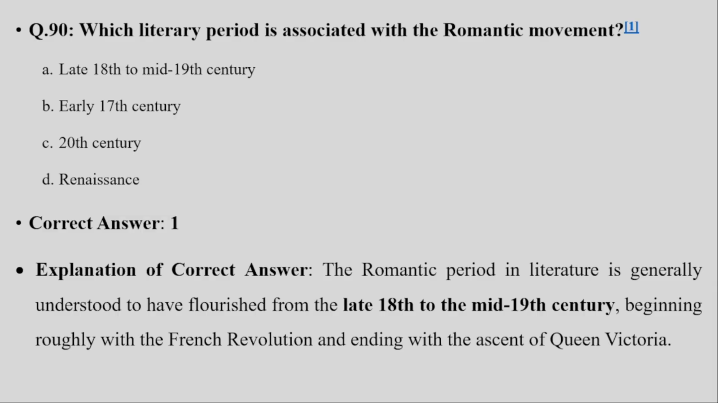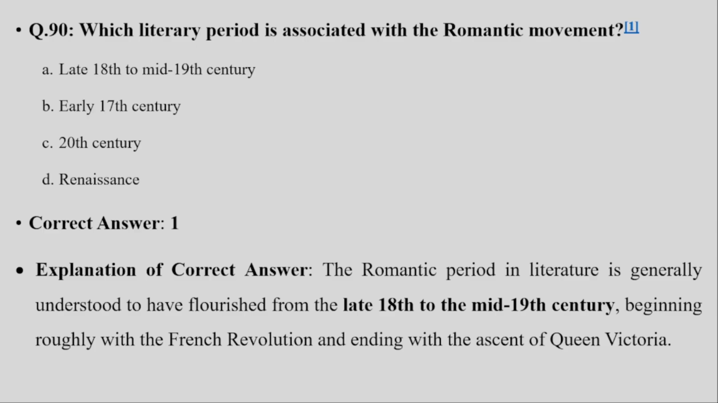So next we have question number 90. Which literary period is associated with the Romantic movement? So the correct answer is late 18th to mid 19th century. The Romantic period in literature is generally understood to have flourished from the late 18th to the 19th century, beginning roughly with the French Revolution and ending with the accession of Queen Victoria.